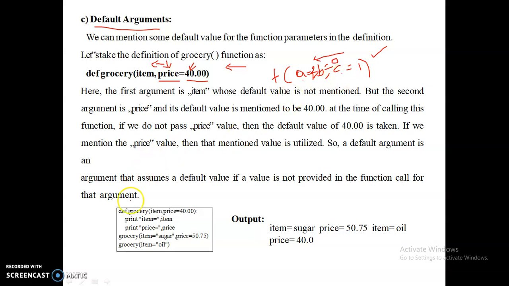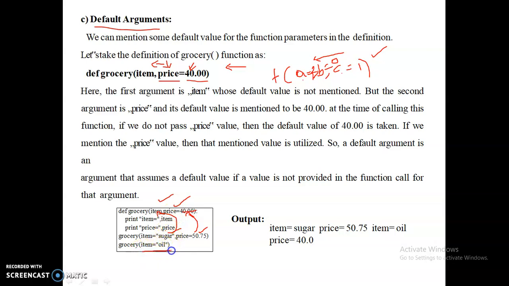Next, we have a function like this, grocery, with the two variables item and price. Price is assigned the default value 40. Here it displays the item and price. First, you are calling the function with item equals sugar and price as 50.75. So sugar is assigned to the item and 50.75 is assigned to the price. That is, it doesn't consider the 40. It takes 50.75 as the price and you will get the same output.